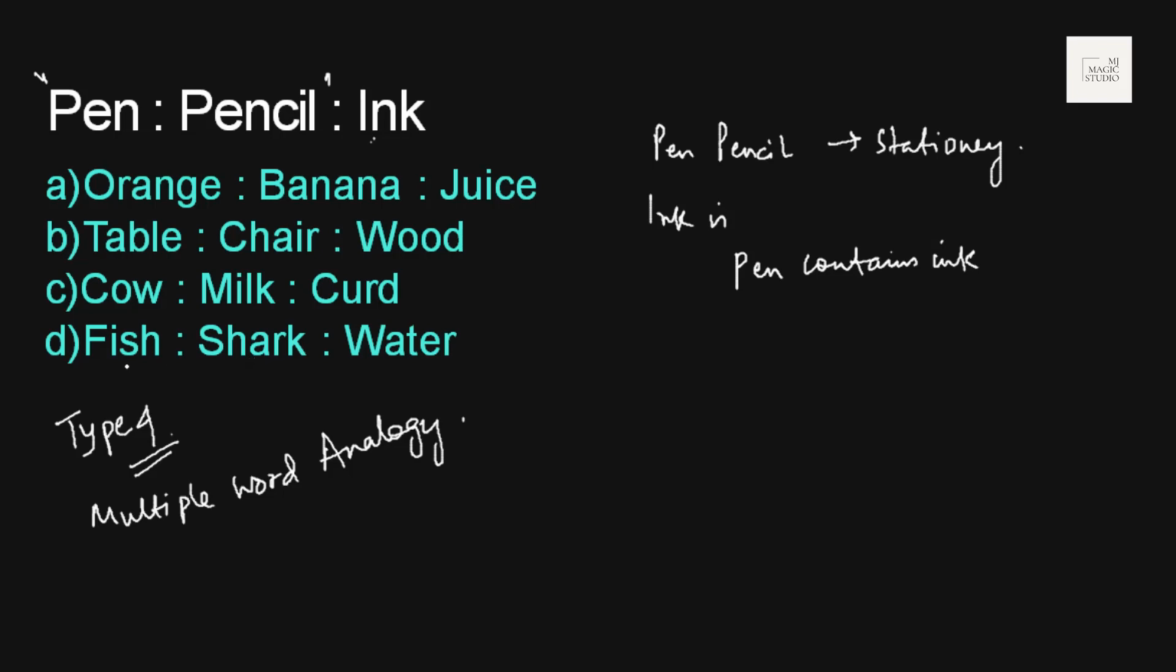Fish and shark are of the same category. Shark is of the same category as fish. I don't think that fits in. Cow and milk are of the same group. Table and chair are of the same group maybe, and table contains wood, not necessarily. Table can be a non-wood table also.